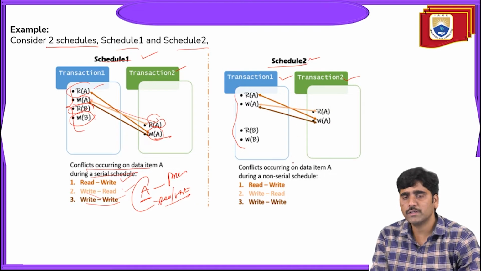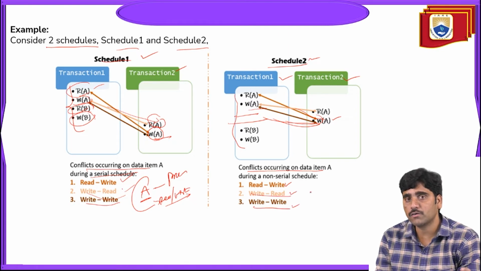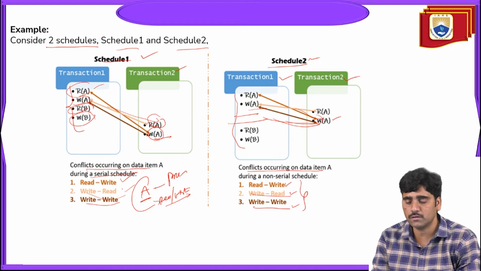Similarly, you can see it from schedule 2 also. Transaction 1 performs read on A and write on A, along with transaction 2 write on A and read on A. So these write conflicts will occur here. They are scheduled in an interleaved, non-serial manner. They maintain some order, but conflicts will occur during the scheduling. The data items may have read-write problems, write-read problems and write-write conflicts. So these three conflicts will occur during the scheduling of transaction 1 and transaction 2.